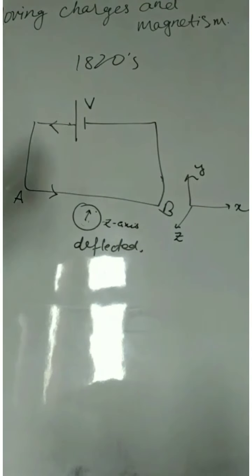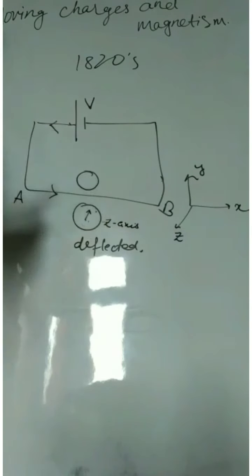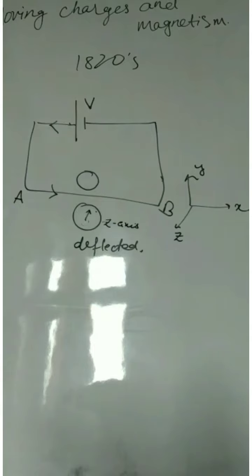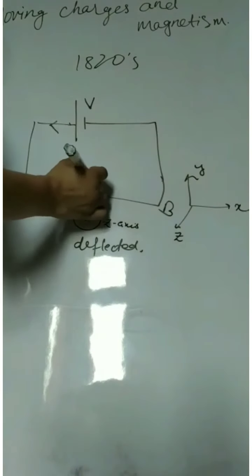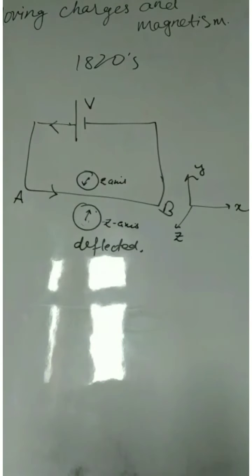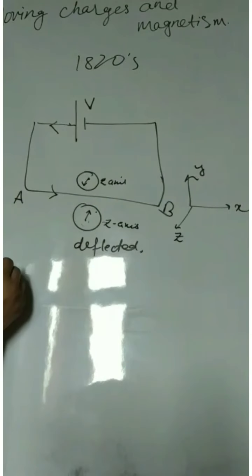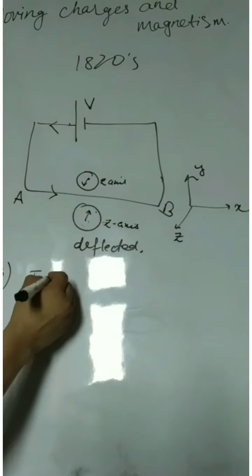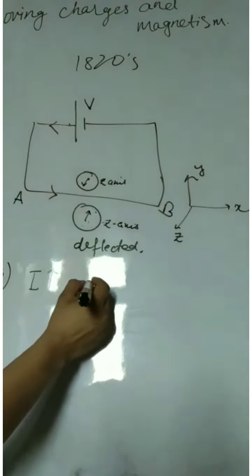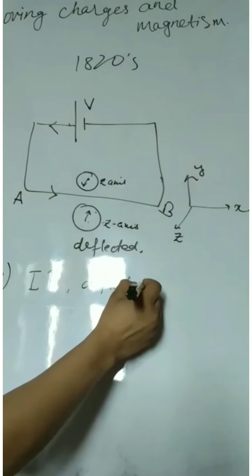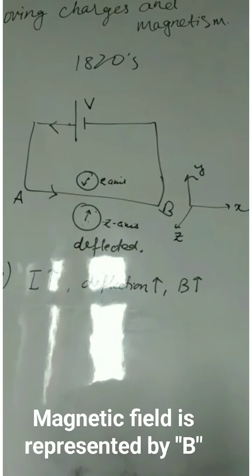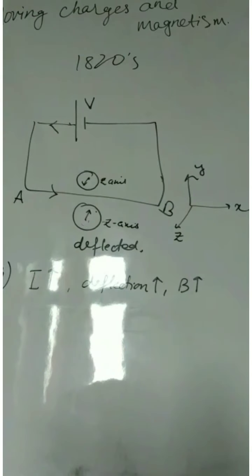And when he put the same compass on the upward side, above this wire, it was directing in the positive z-axis. Two main observations. The first one is, when he increased the current through AB, he observed that the deflection is more, meaning the magnetic field is higher at that place. When we increase current, the magnetic field increases.